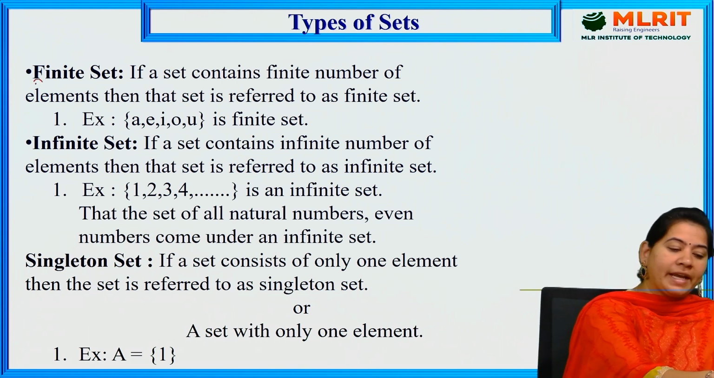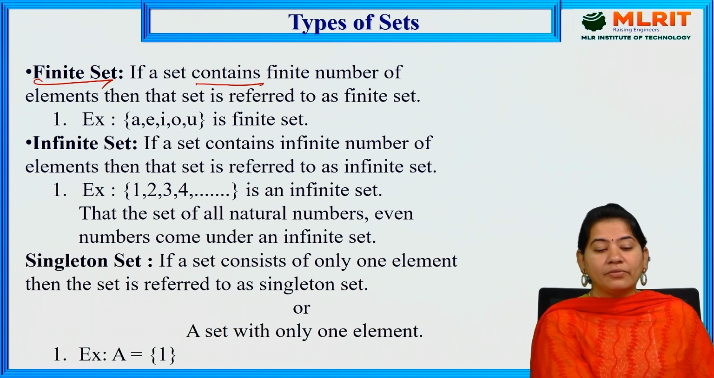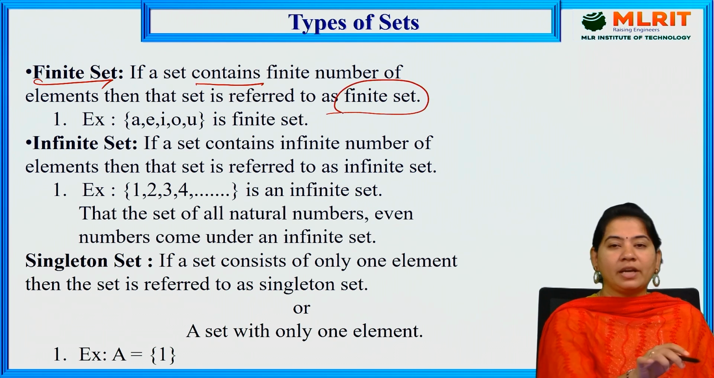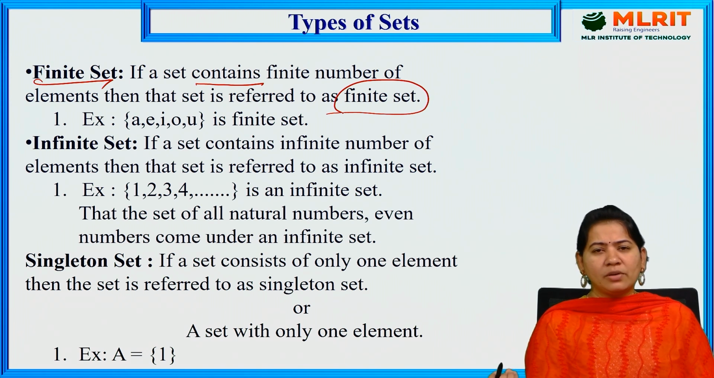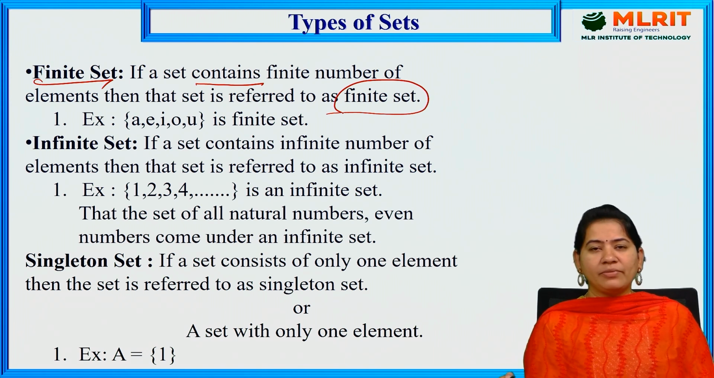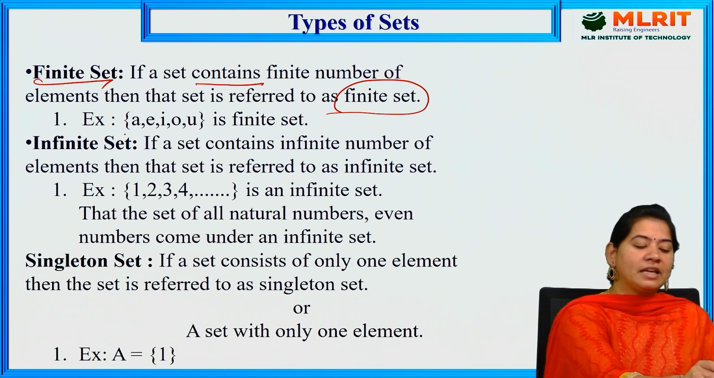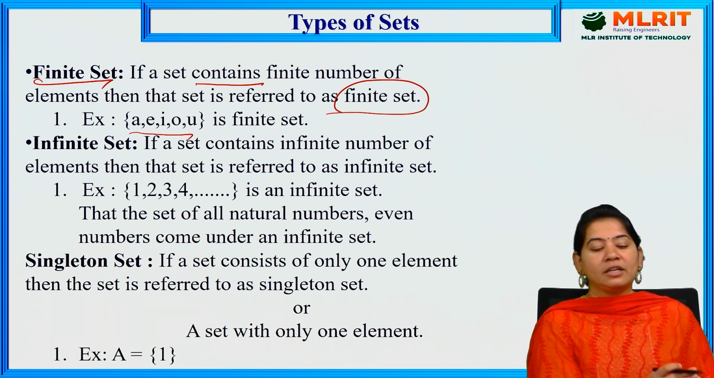First one, finite set. If a set contains a finite number of elements, then that set is referred to as a finite set. A finite set contains some limited number of elements, or countable number of elements. For example, A, E, I, O, U: yes, I am able to count it. We have a limited number, so I can say that is a finite set.